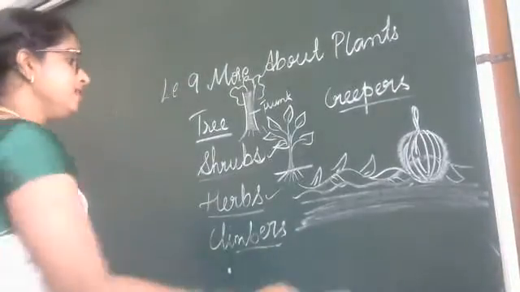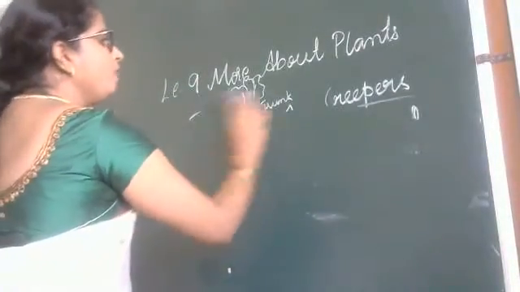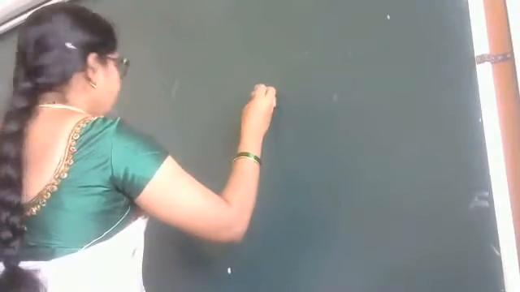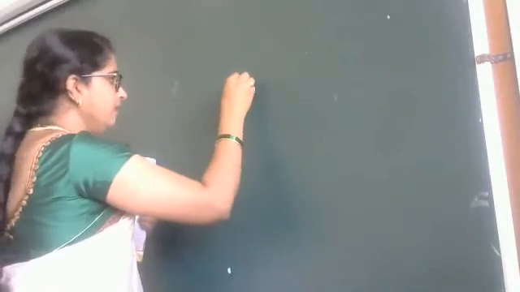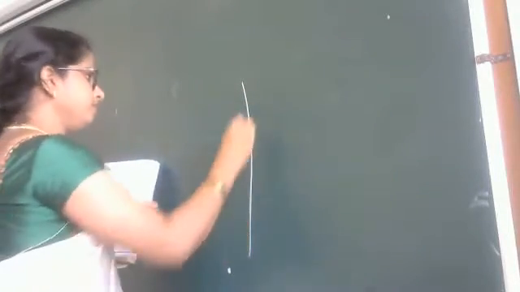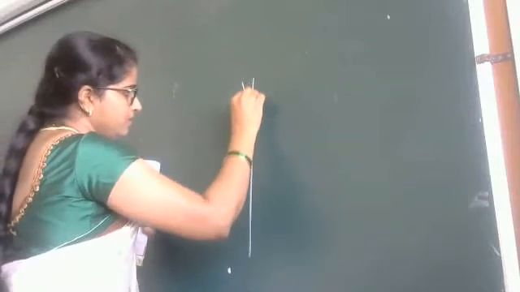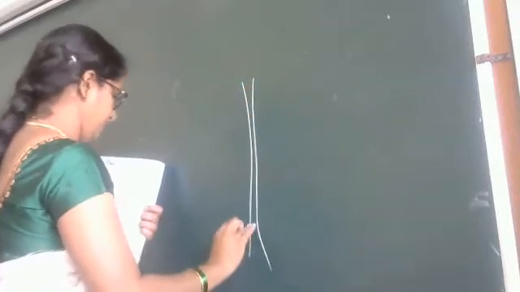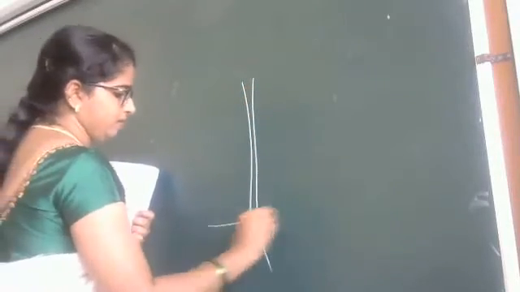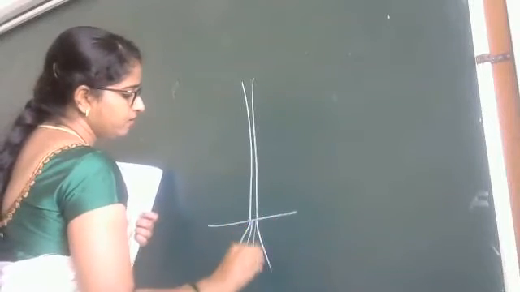And next is parts of plants. Open page number 44. A plant has many parts. Here I will draw one plant. See here.